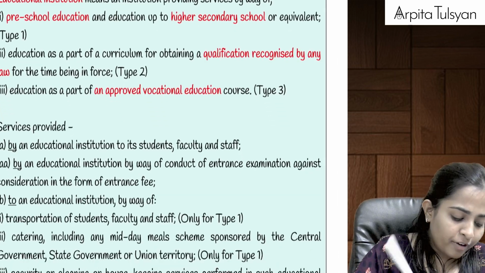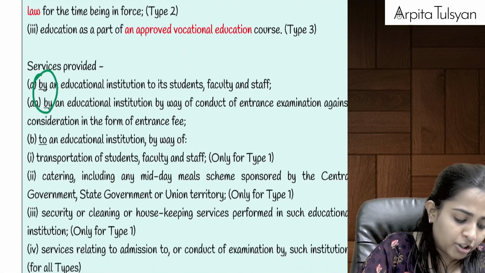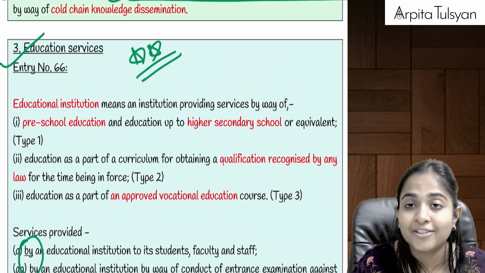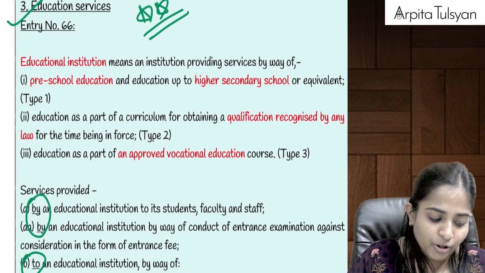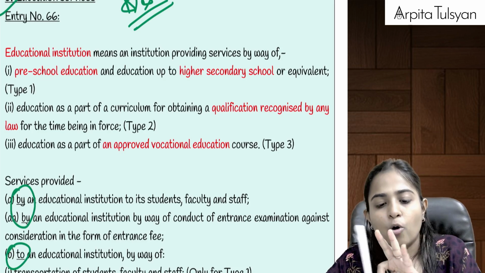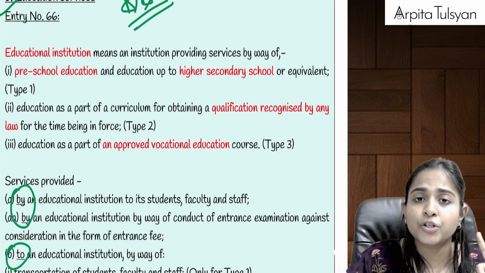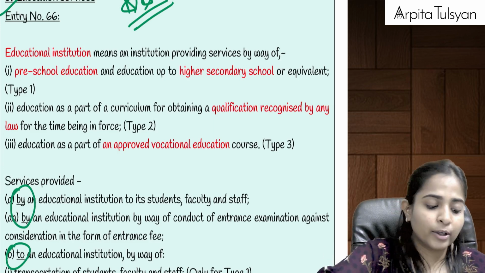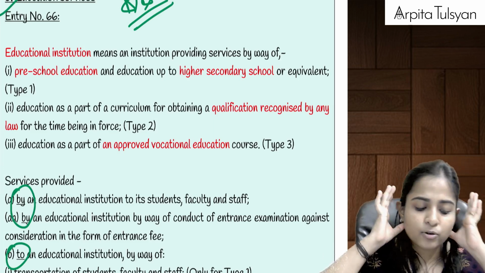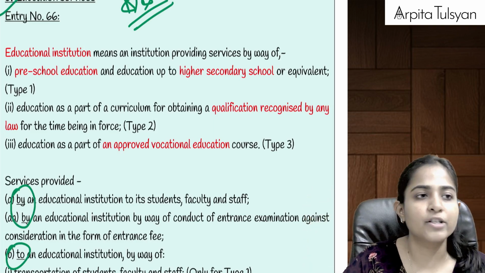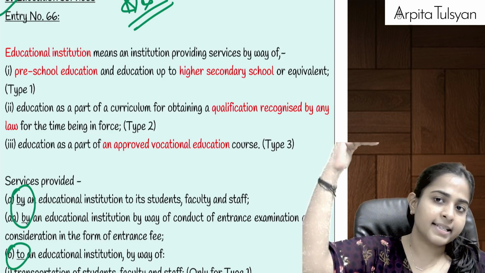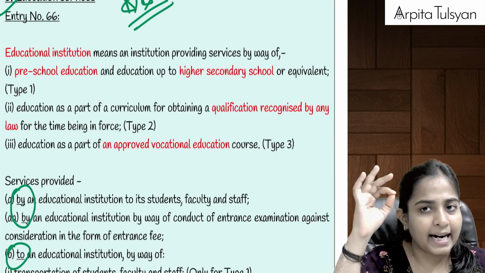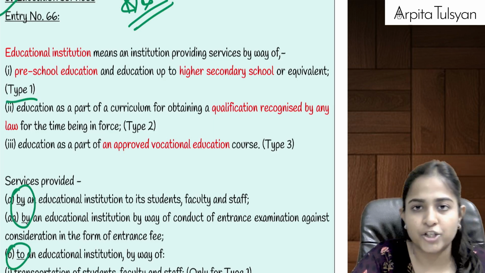Now before we get into services provided by an educational institution and services provided to an educational institution, let's first recollect the meaning of the term educational institution. We will divide it into 3 types. Type 1, type 2 and type 3. The first type of educational institution starts from your preschool. Preschool is also going to include your Anganwadis, etc. Preschool education and education up to higher secondary school or equivalent. So preschool to higher secondary, or up to 12th standard, all your schools which go up to 12th standard, will be considered as type 1 educational institution.